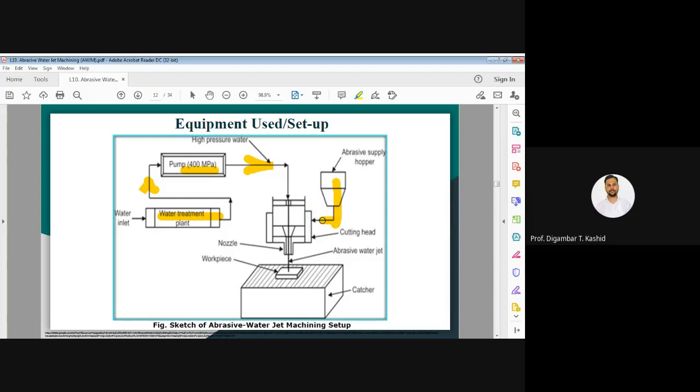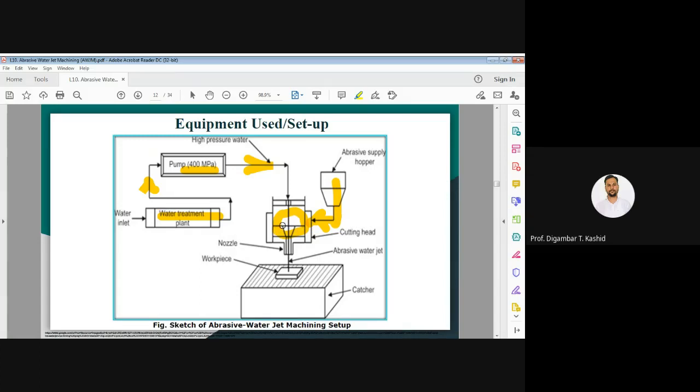So this is the abrasive feeder. From this you will get the abrasive particles, and from this purified water will come. After the water and the abrasive particles come, they get mixed with each other here.